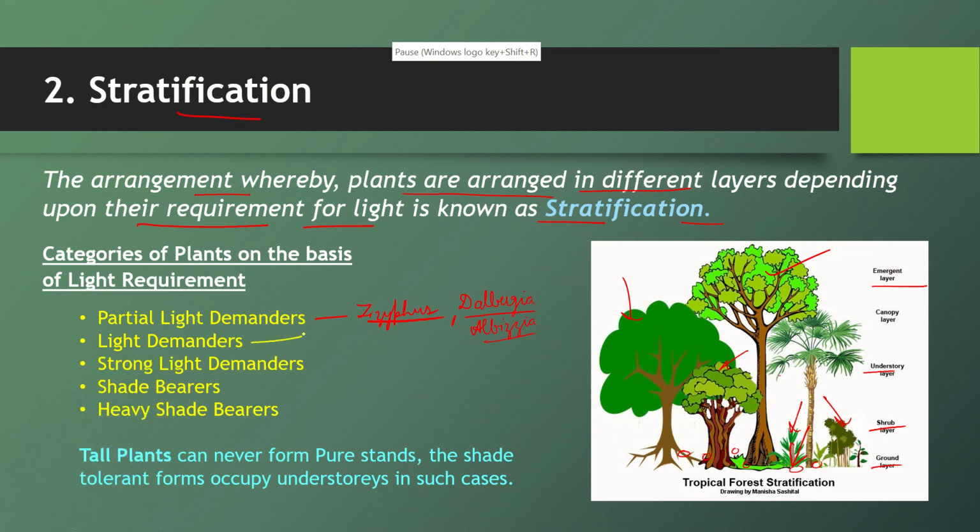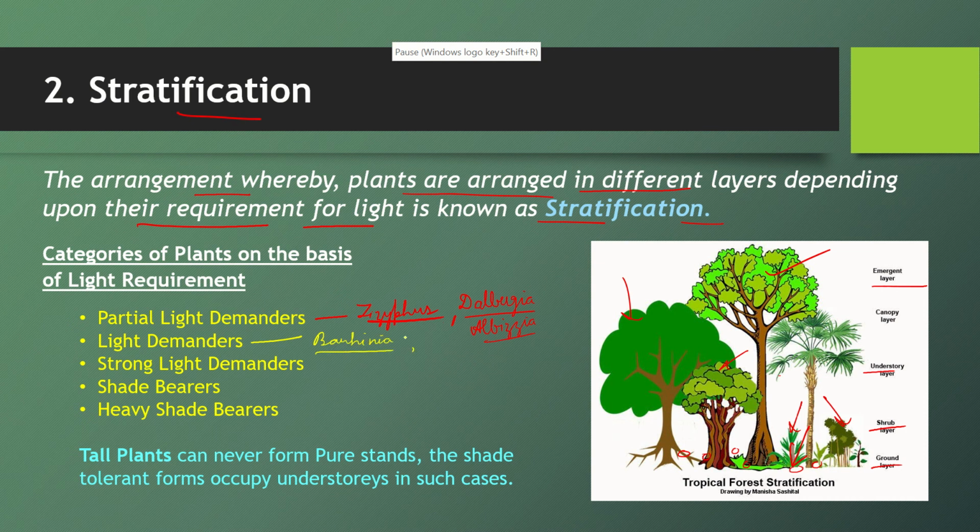Okay. Second category is light demanders. So light demanders means those which require proper light for their growth, and in this category we have slightly tall trees like Bauhinia. Bauhinia is Kachnar.